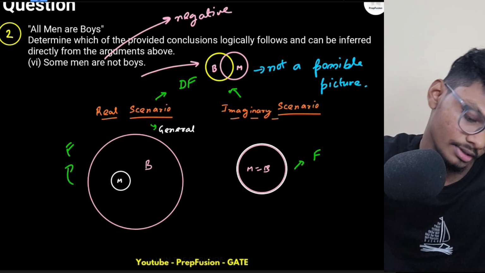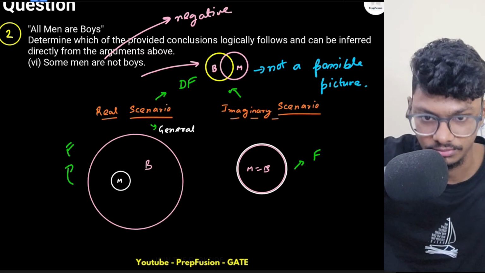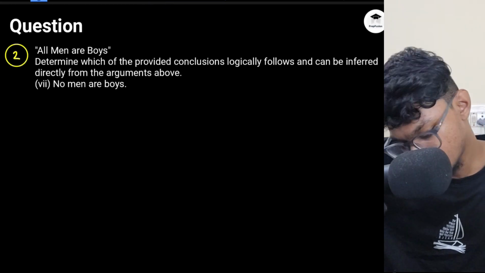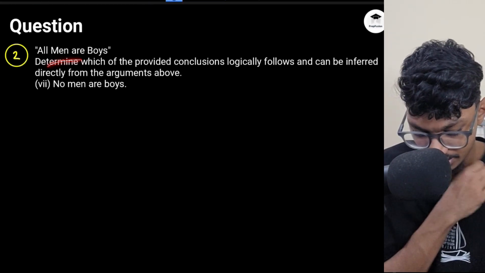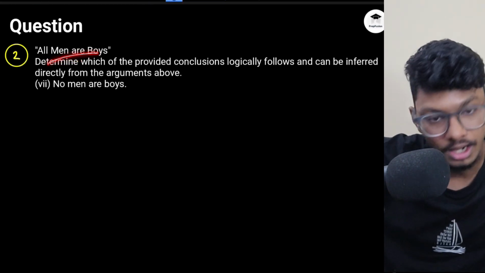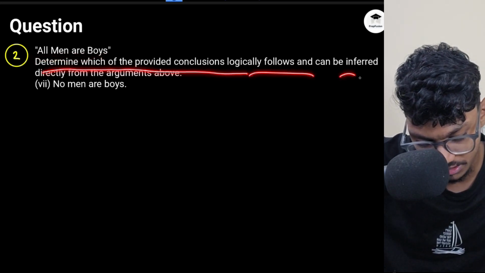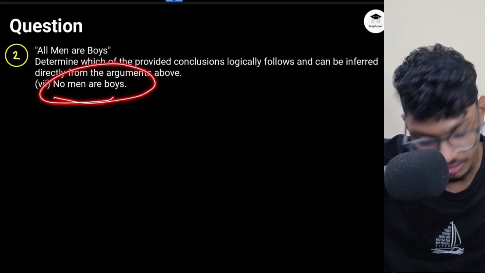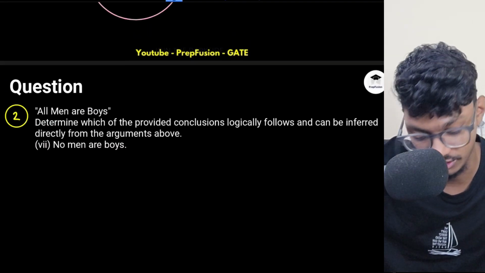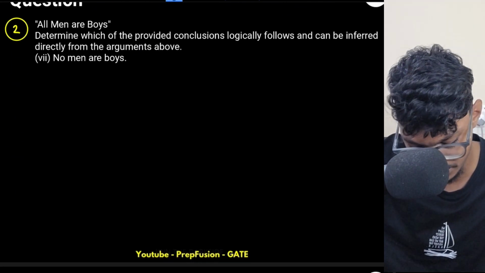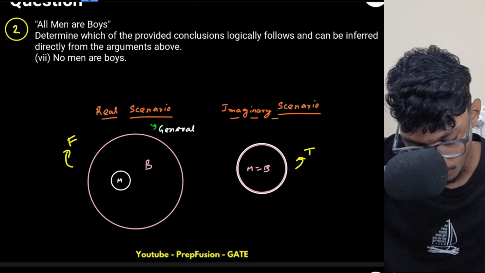Picture. Okay, so that is the point one. Now let's do this. Let's read this. All men are boys. Determine which of the following conclusions logically follows and can be inferred. Again, no men are boys. Is this possible? Again, I will paste the picture, real case and imaginary case. No men are boys.